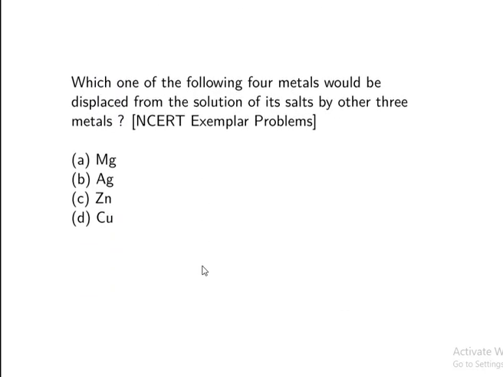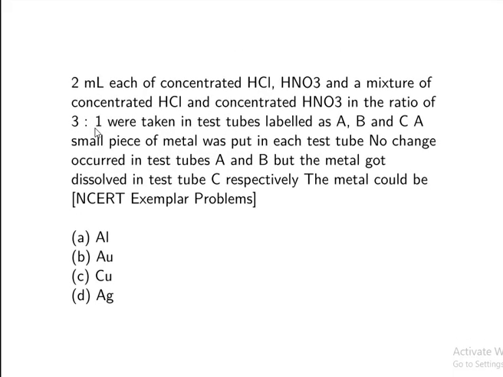Which of the following four metals would be displaced from the solution of its salts by the other three metals? That is nothing but Ag, silver. Next question: 2 ml of concentrated HCl, HNO3 and a mixture of concentrated HCl and concentrated HNO3 in the ratio 3:1 were taken in test tubes labeled A, B, C, and a small piece of metal was put in each test tube. No change occurred in test tubes A and B, but the metal got dissolved in test tube C. What could the metal be?